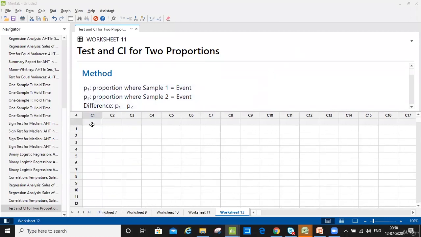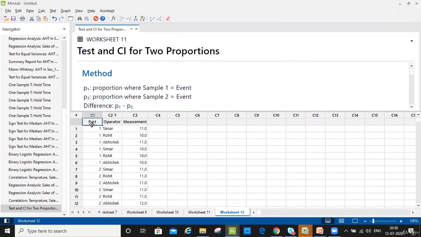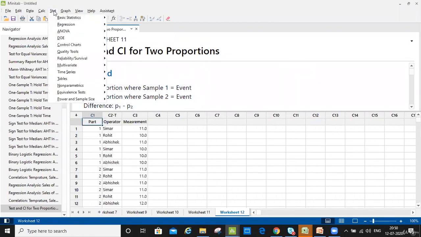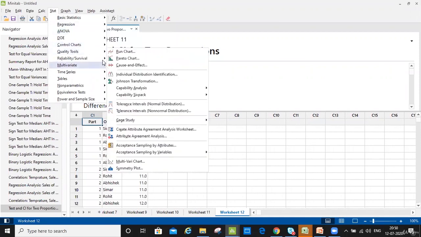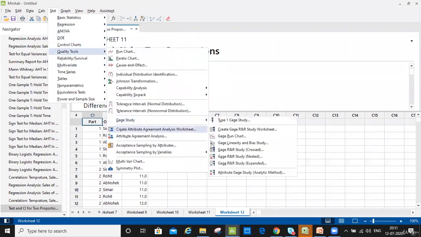I put this here. Okay. So I go to stats. I think this is under quality tools. Yes. So stats, quality tools, gauge study. Okay, we go for gauge study crossed.